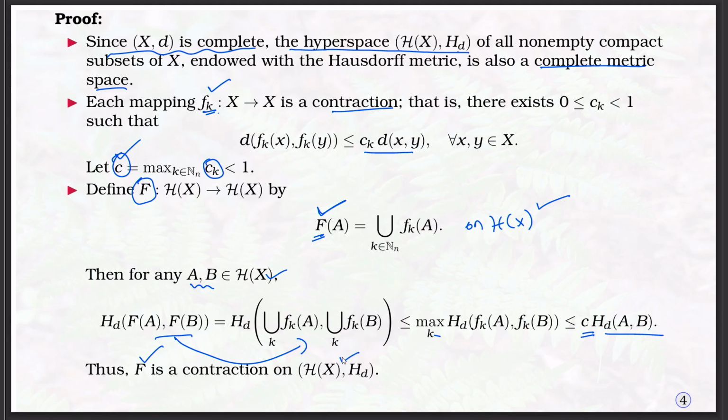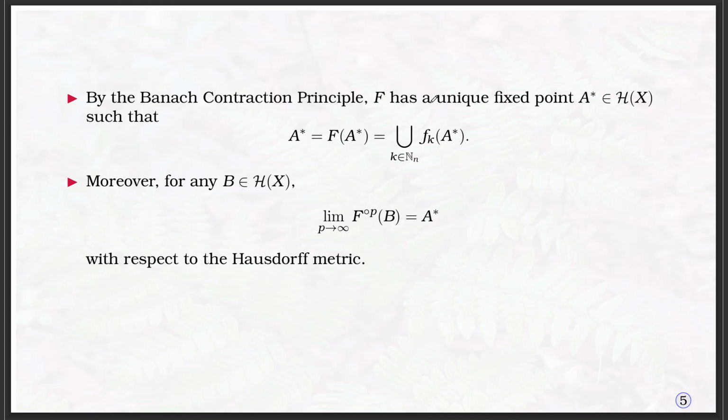Now, the Banach theorem will play the role. F is a contraction on the complete metric space, then the Banach theorem says that F has a unique fixed point. We can call that fixed point A star. That means, what do we mean by the fixed point? F of A star equals A star.